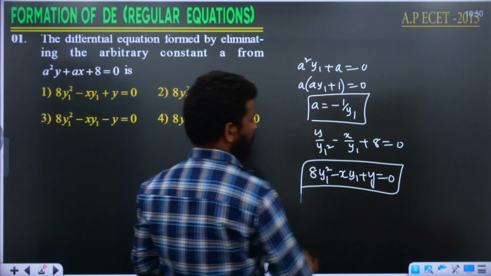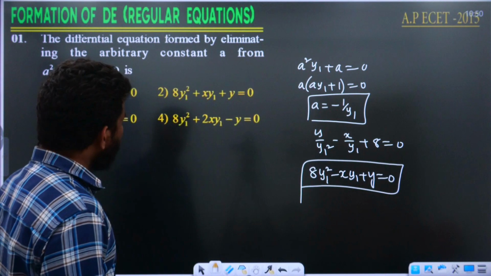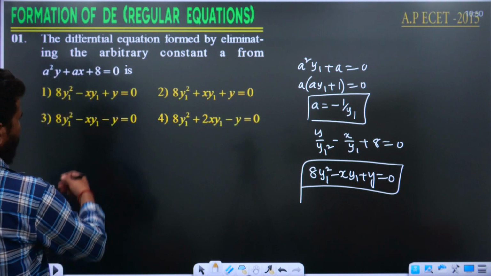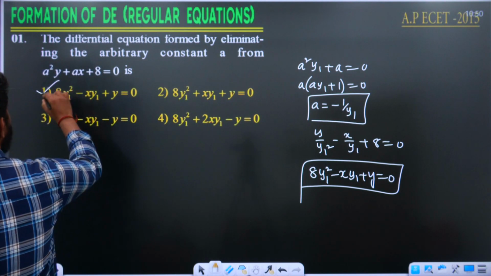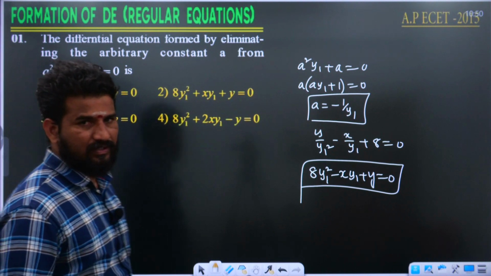That's very easy. You can answer this question like this, and the options are going to be given. If you observe the options, the first option is going to be the right answer for this question. Is it clear?